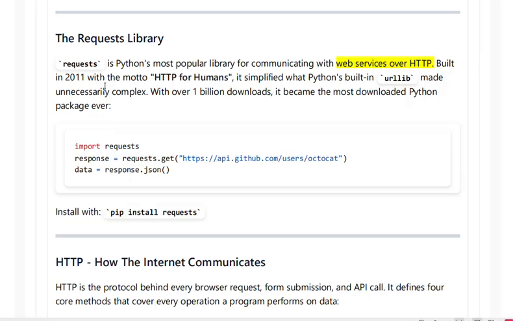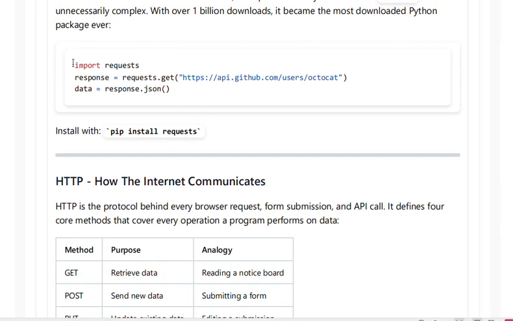It was built in 2011. Before 2011, we were using the urllib library. It is a very complex library. Requests became one of the most downloaded Python library packages ever. Before importing requests, we have to install it through pip install requests. After installing it, we have to use it by importing it.